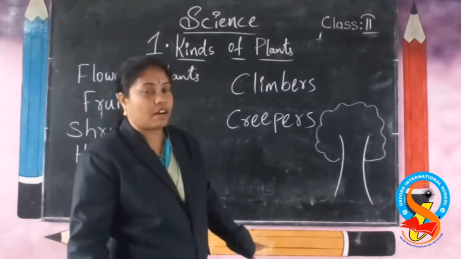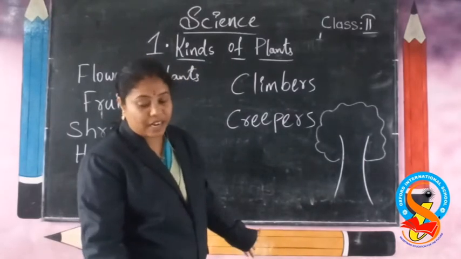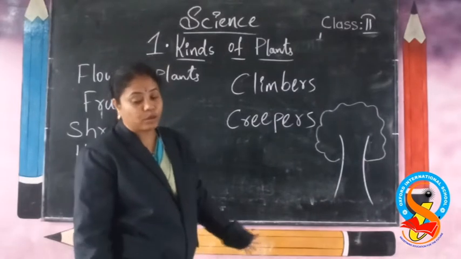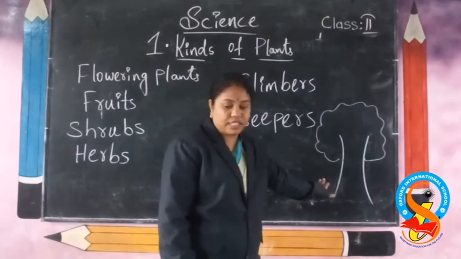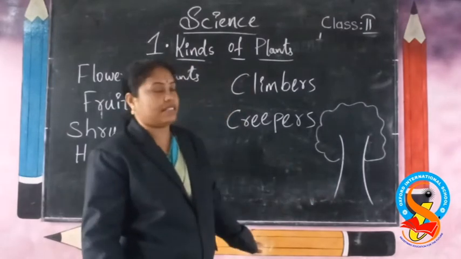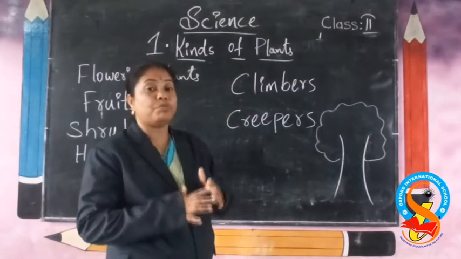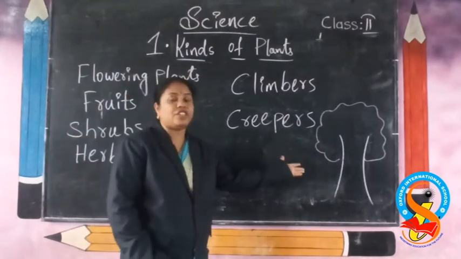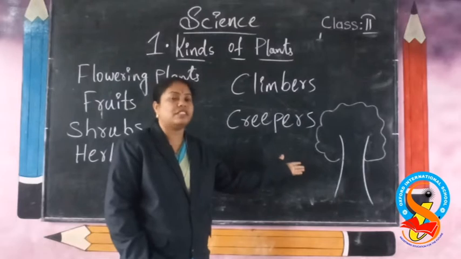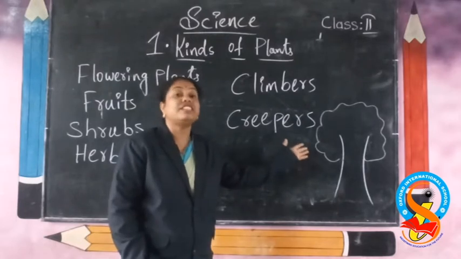Examples of trees are banyan tree, papaya tree, coconut tree, mango tree, gulmohar tree. These are big trees. They are called trees. They have heavy branches. They give us furniture, fruits, and flowers. These are called trees.